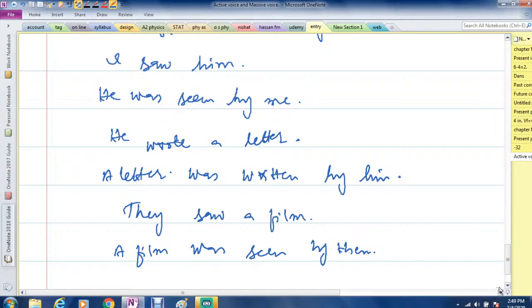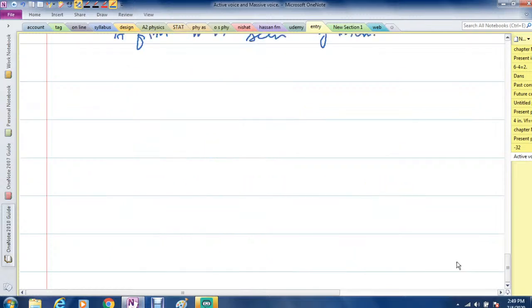Similarly, in future tense, when it's future, you will be using the symbols of the future. For example, I shall call you. You comes here, and this is a future. So I will use the symbols of future. I will say you will be called by me.